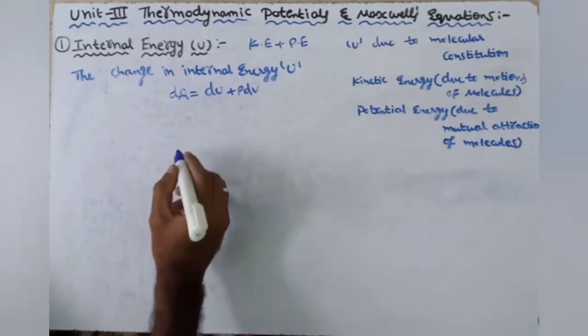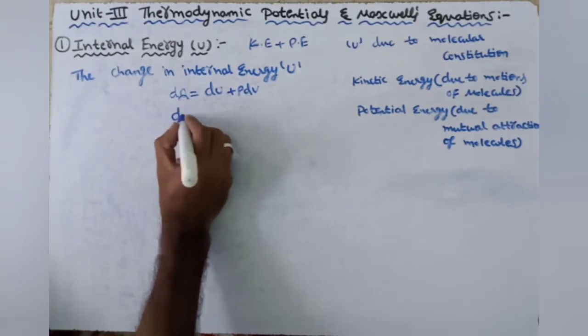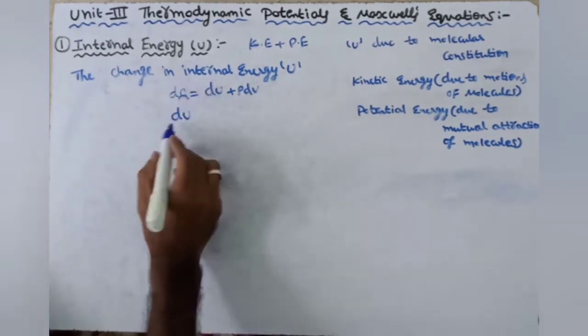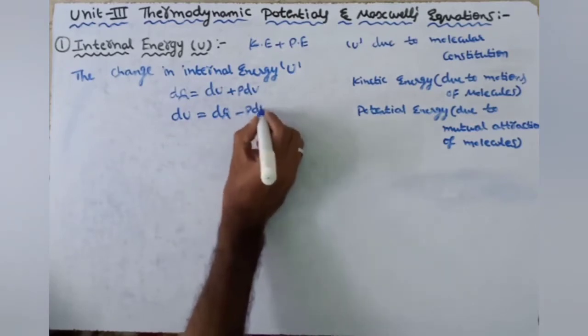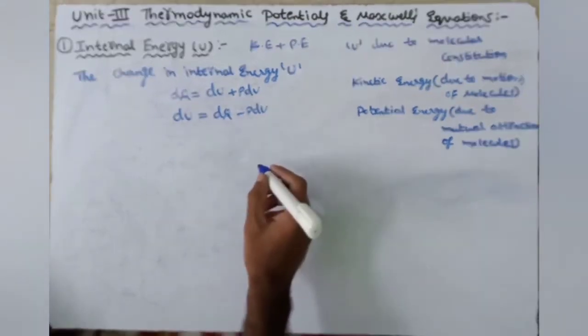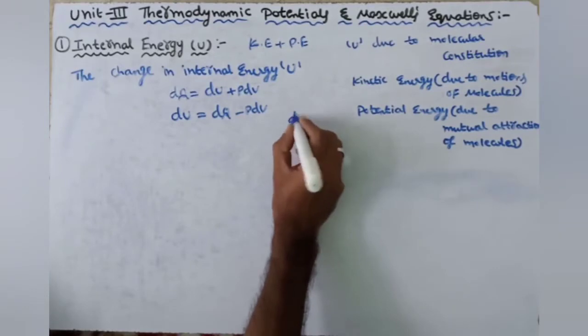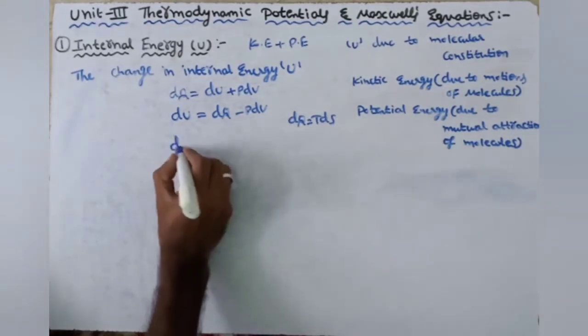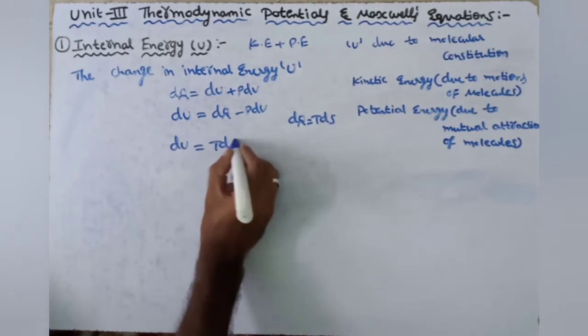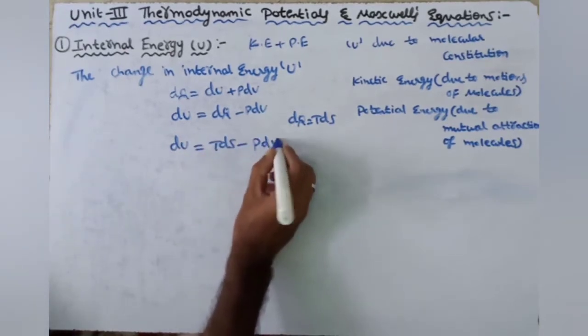We need the change in internal energy, so we take dU as the subject. So we get dU equals dQ minus PdV. From the second law of thermodynamics we have dQ equals TdS. We substitute here, and we get dU equals TdS minus PdV.